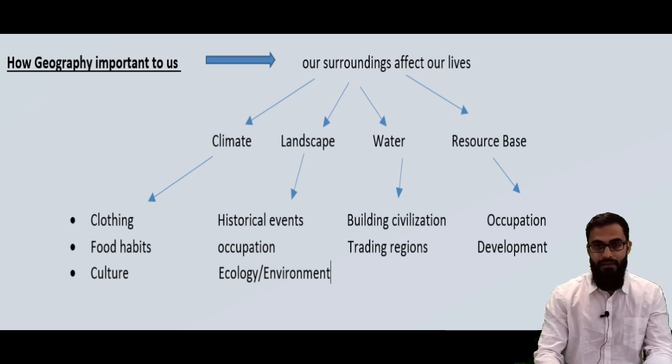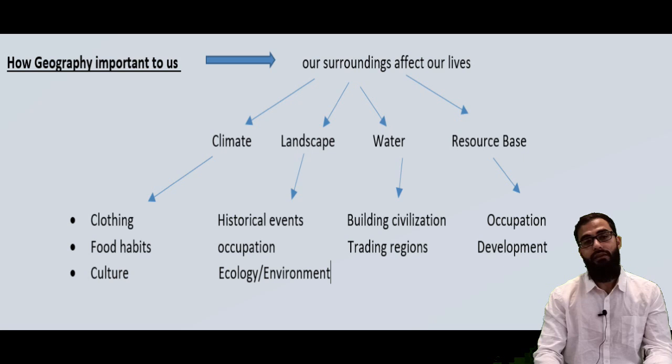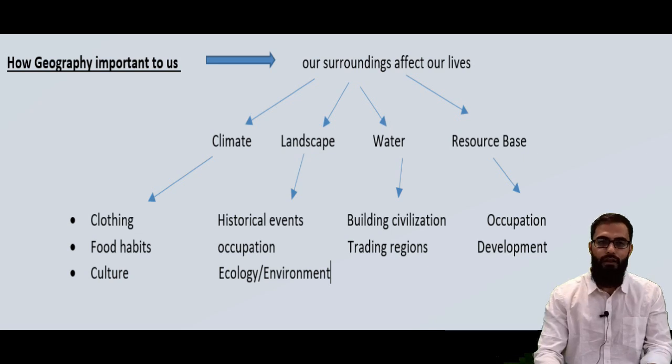So this explains why the invasions in the ancient and medieval time took place from the north and not from the south, but in the later medieval era it took place from the southern parts of India, the southern parts of the subcontinent, in fact, from where the Europeans, first the Portuguese, came. So the surroundings have played a role in historical events. Similarly, if we just see an example, Panipat. So many wars have been fought in Panipat. Why? Because of the landscape.